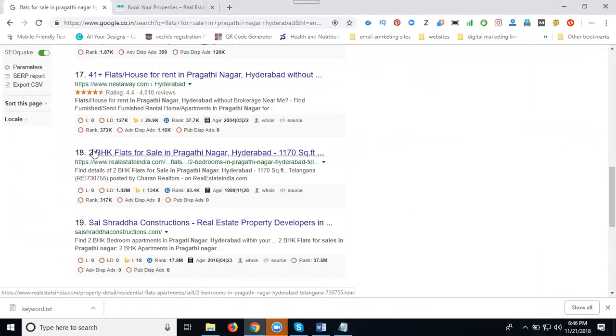How will you select? First 2 BHK flats, 3 BHK flats, 4 BHK flats. So all of this is covered where? On your website using SEO title and description. People search for 1, 2, 3, 4, 5 BHK flats for sale. Any flat will be searched based on 2 BHK, 3 BHK. What is the common point? Flat for sale with the location. That is very important in any keyword combination. First select your keywords. Based on the keyword we write the title and description of your website, optimizing your website for search engine purposes.